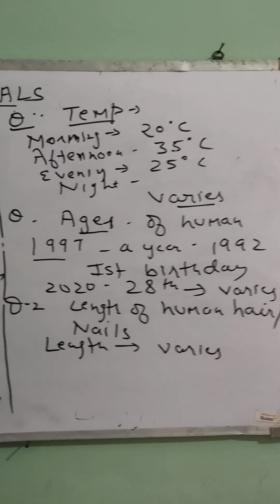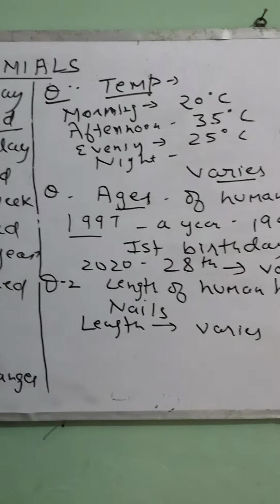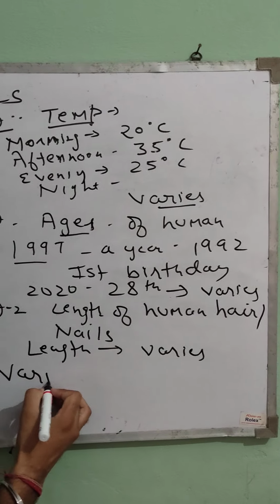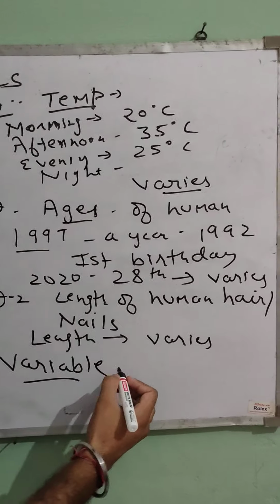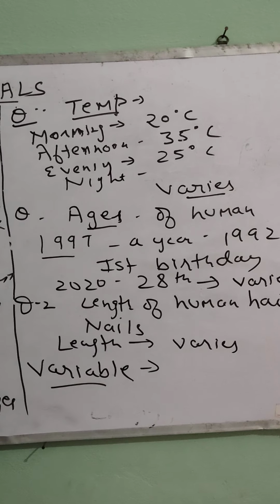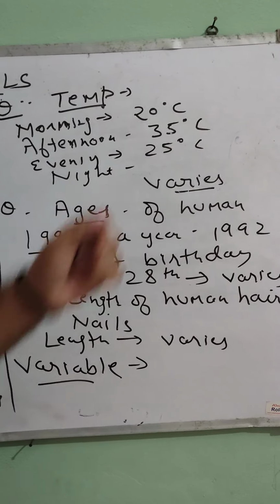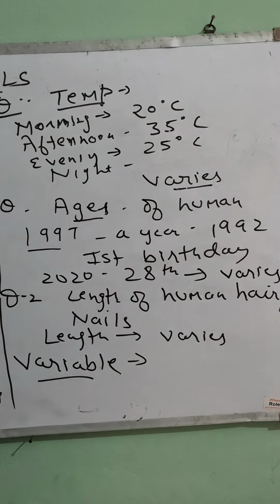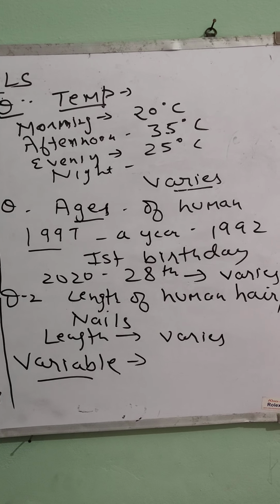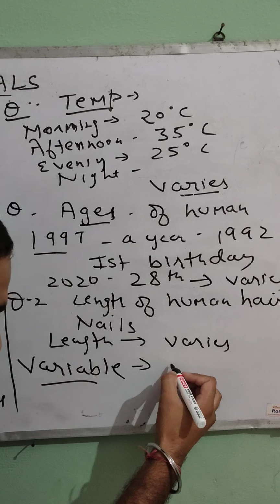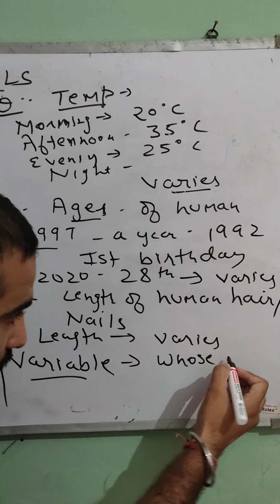So as you saw, those things which keep on varying, we call them variables. What do we call? Variables. So what are variables? Variables are those things whose value keeps on varying or changing, or you can say whose value doesn't remain fixed.